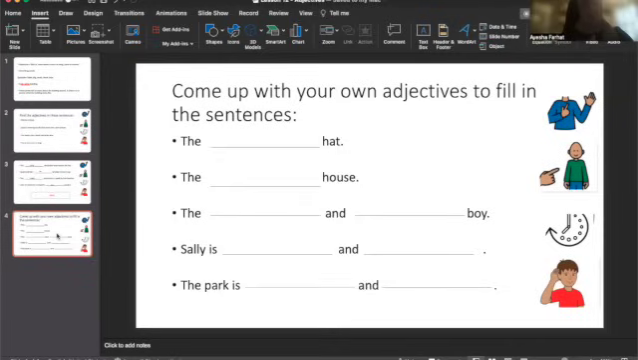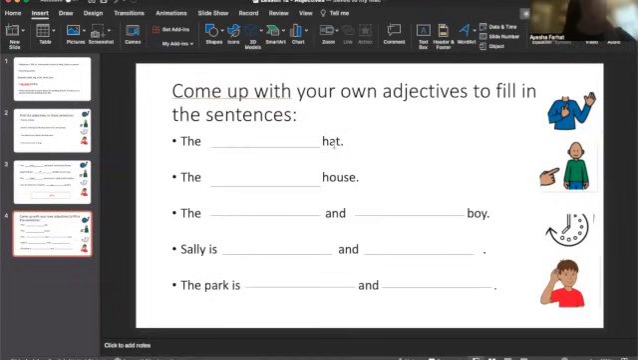And for our final activity today, now that we've had some practice of filling in the adjectives and looking for adjectives, I would like you to come up with some of your own adjectives to fill in these sentences. Like always, we will do the first one together and then you will have some time to try and do the other ones on your own. So let's do the first one together.